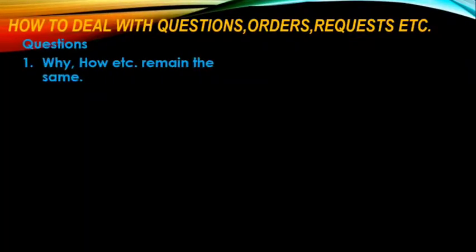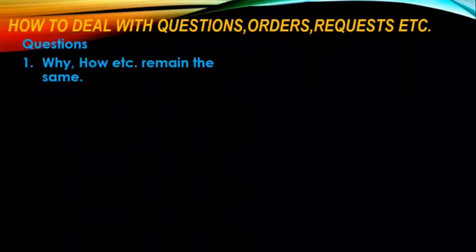What if those active sentences are questions, orders, or requests? Well, it's quite simple, don't worry. If the question begins with why or how, then this word remains the same there in the beginning and you make other changes like we've done earlier.